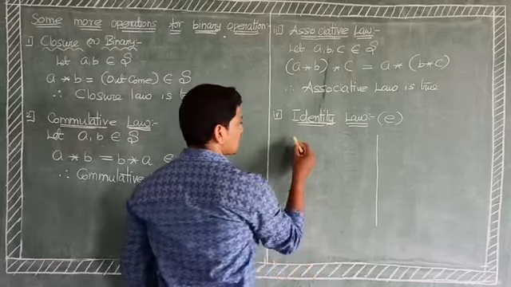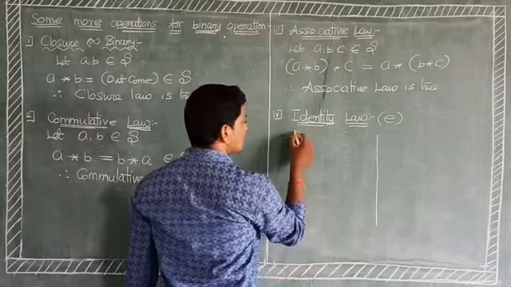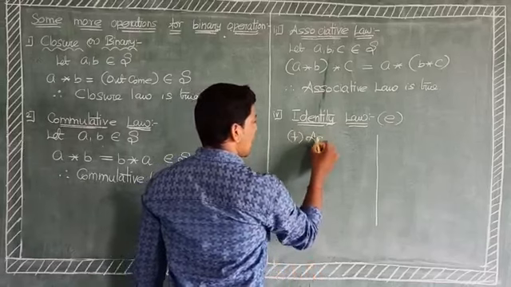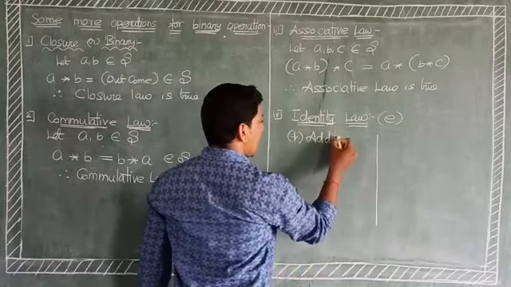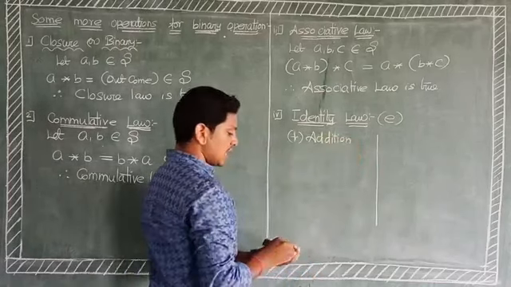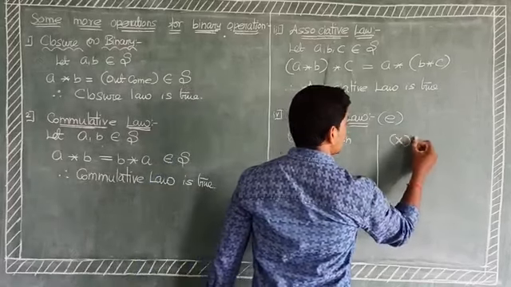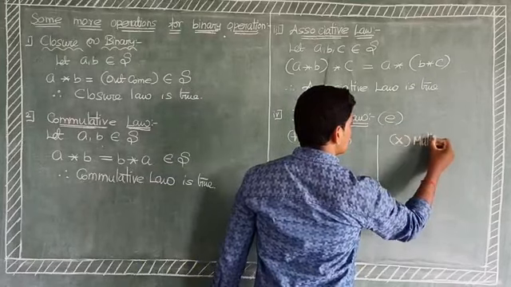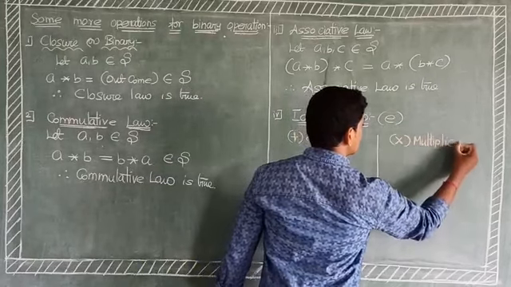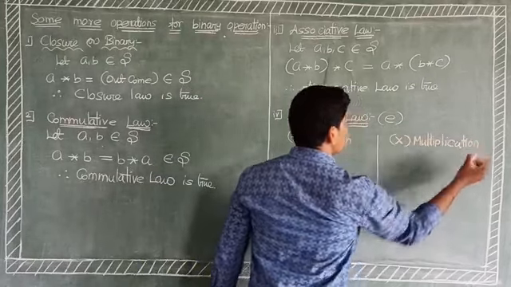Case 1 is the operation addition, and another one is the operation multiplication.